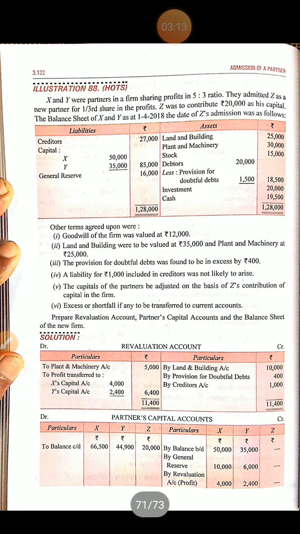So first of all, you make a format of the revaluation account, partners' capital account and balance sheet. We will do the question simultaneously, and I'm also going to tell you all the journal entries, because the question can be asked to journalize it, and can be asked to prepare a ledger and balance sheet. So first of all, I'm taking the liability side. First of all, creditors.